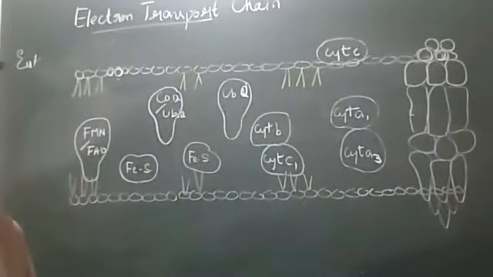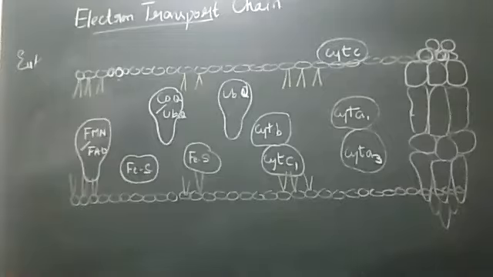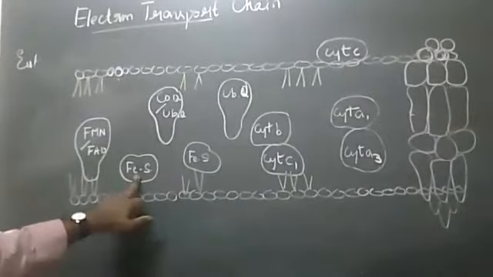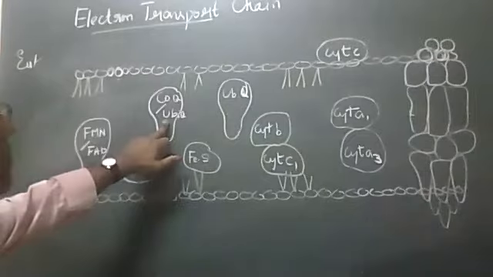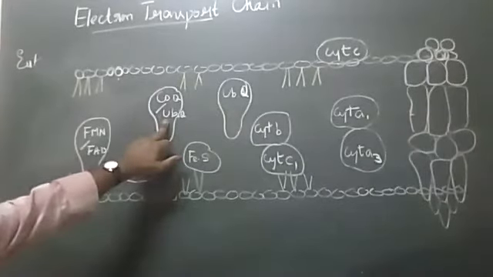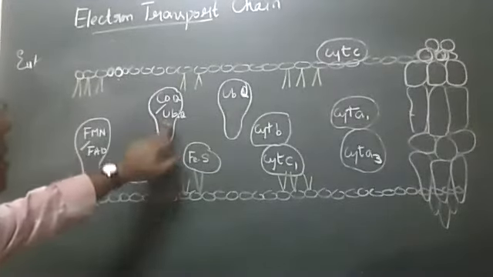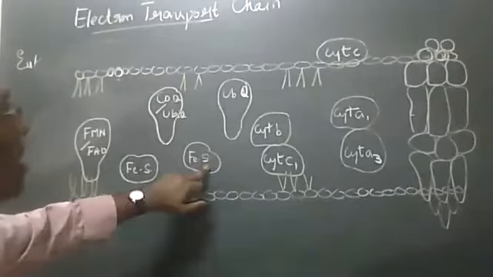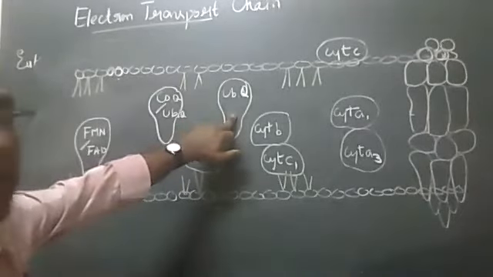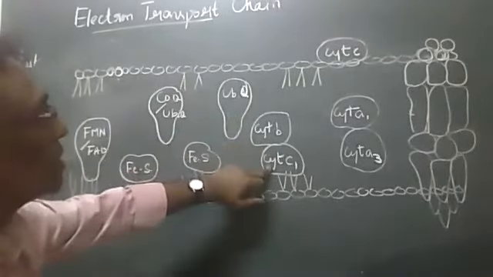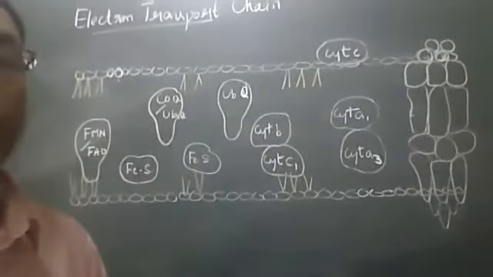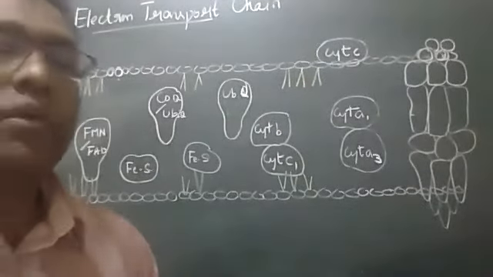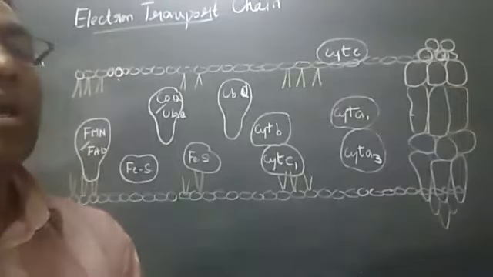Both, sir, electron and proton carrier. Okay, both. FeS? It's only electron. Okay, electron. Ubiquinone? Both electrons and protons. Okay. Again, FeS carries only electrons. Again, ubiquinone, proton and electron. What about these cytochromes B, C, C1, C, A1, A3? They carry only electrons. Okay, it was a revision for you once again.